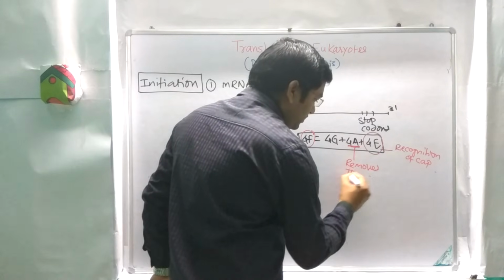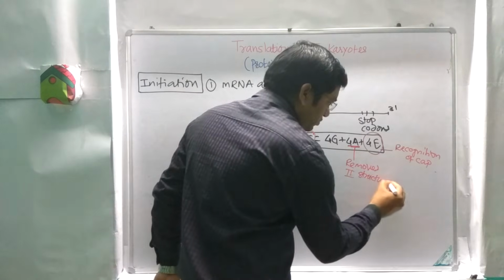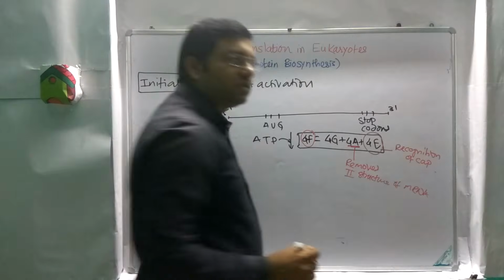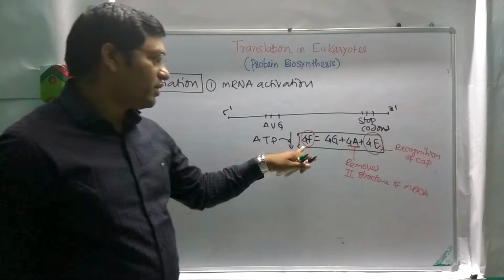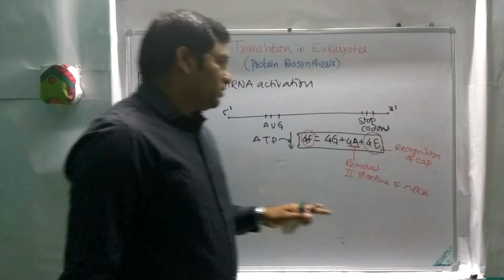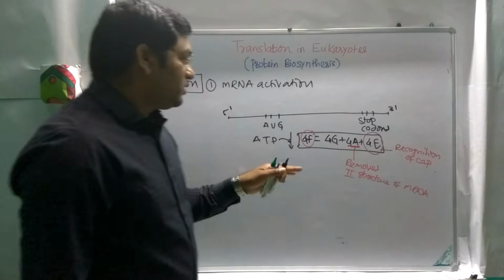Removes the secondary structure of mRNA. Due to the coiling, there is secondary structure in the mRNA which is removed by the 4A. 4G is the part of 4F, and 4F is the cap binding protein in the mRNA. This 4F addresses the molecule to the ribosomal unit, and